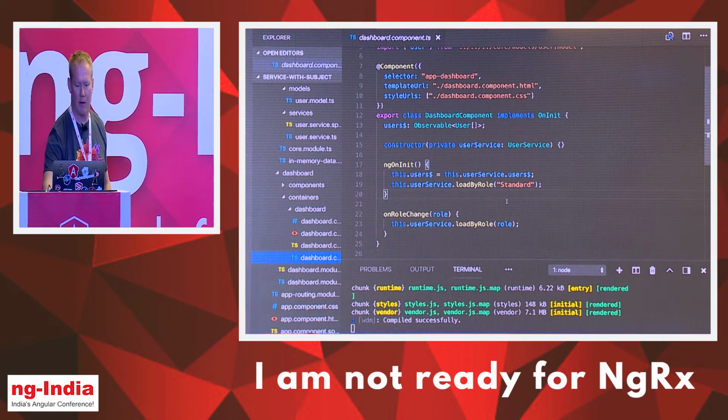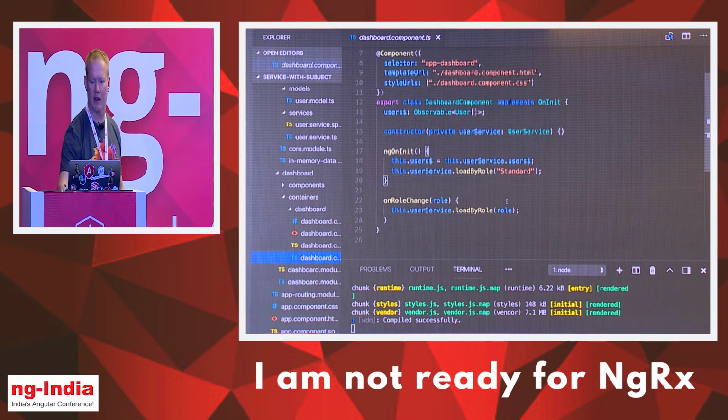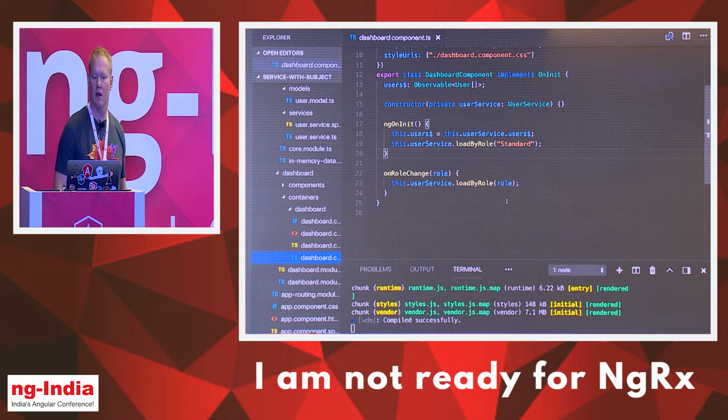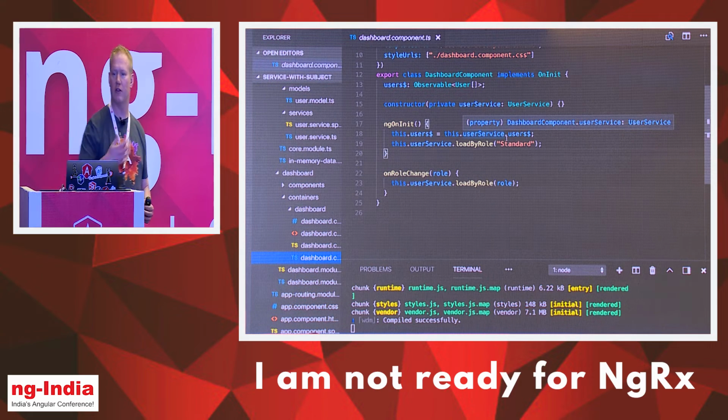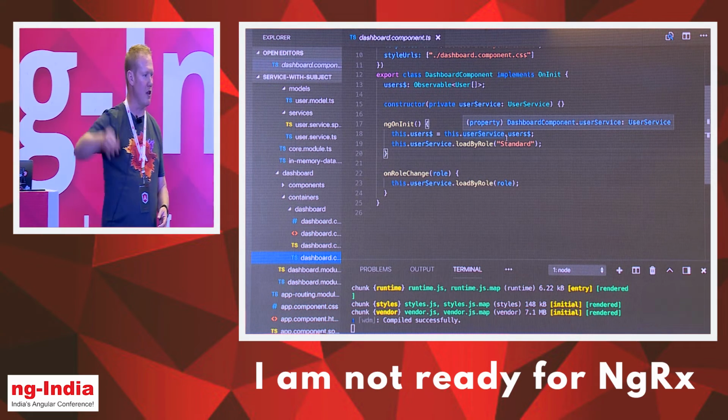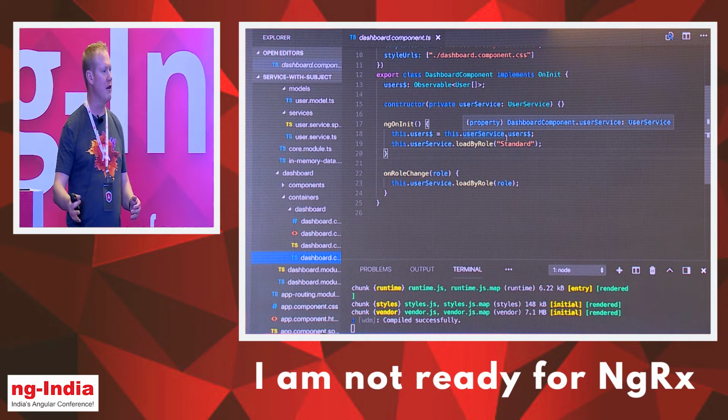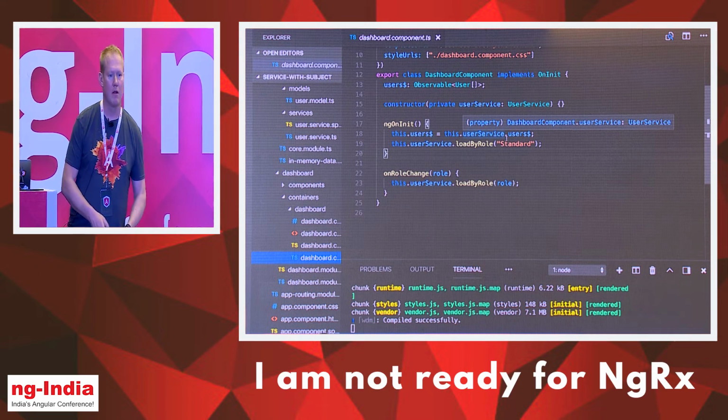So where does that come from? Back over here, we have the role change. When that occurs on the top nav, we call our local method here, on role change, with that event. Okay? So there's no wiring. You get that there's no, hey, watch for this change and then go do this when this happens. None of that is occurring.